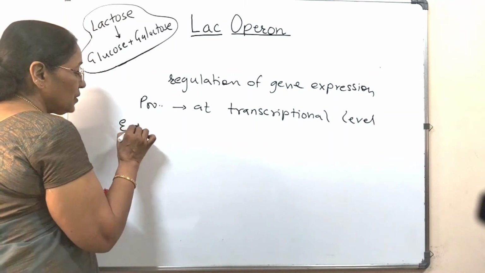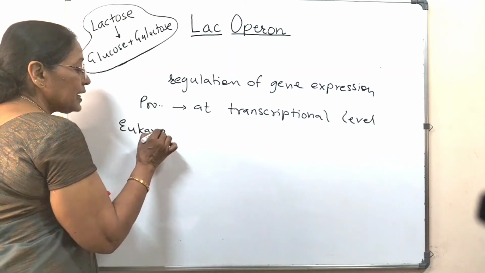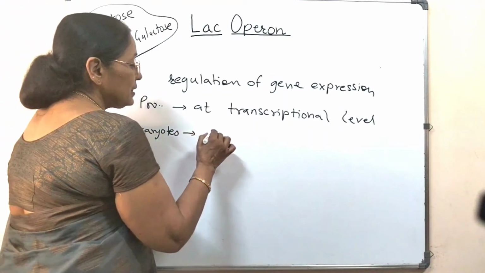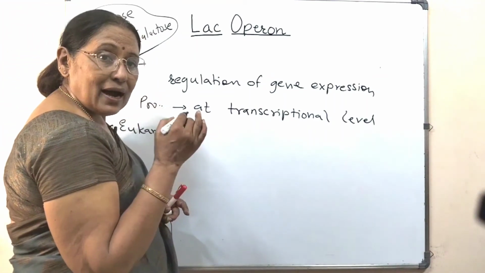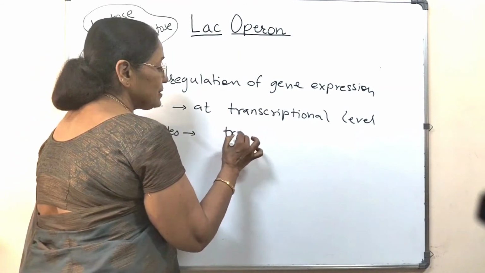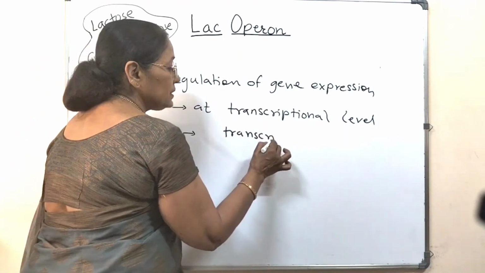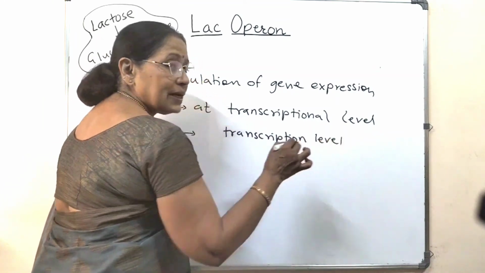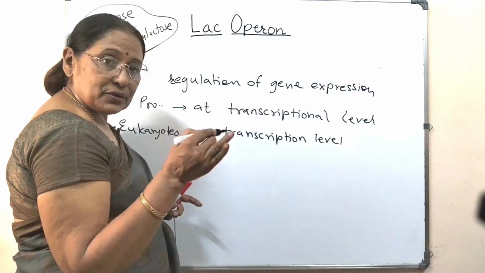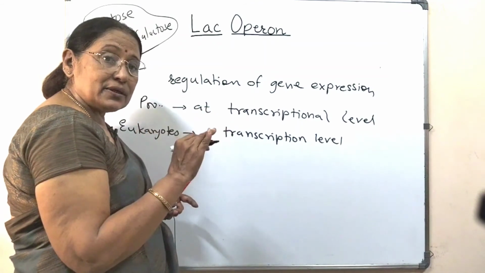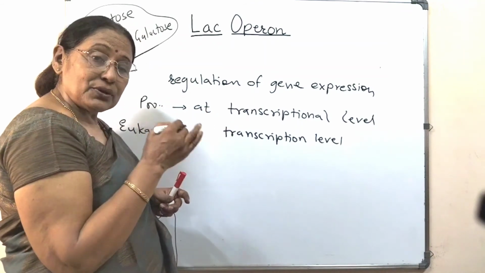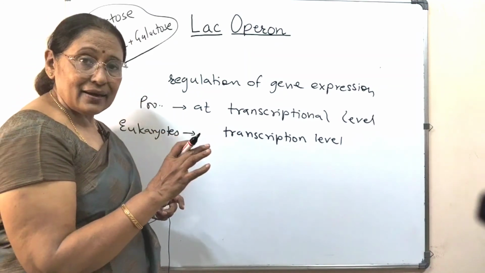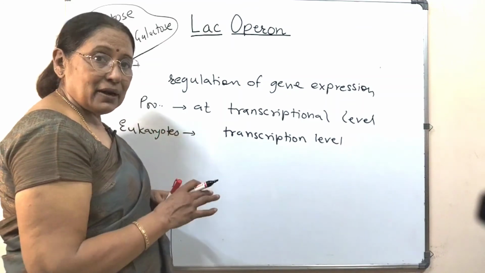Whereas in eukaryotes, it can be done at various levels. First is the transcription level, where from DNA the RNA is not formed. Then the RNA which is formed is heterogeneous RNA. In eukaryotes, there has to be a post-transcription process to change this heterogeneous RNA into active mRNA.